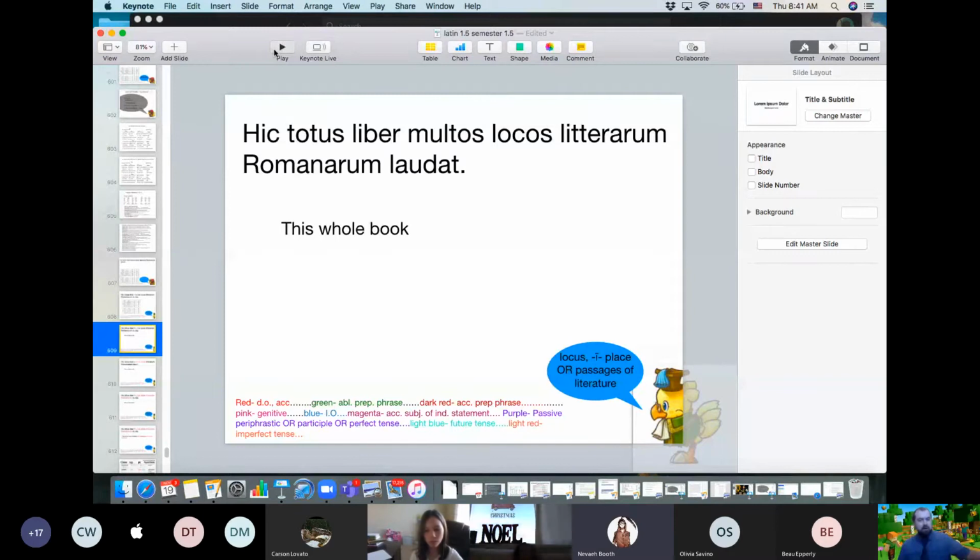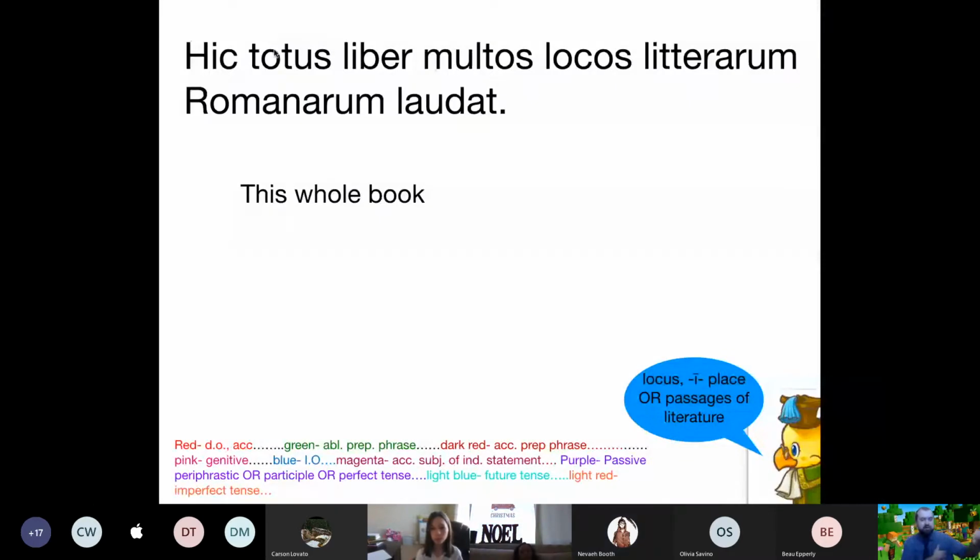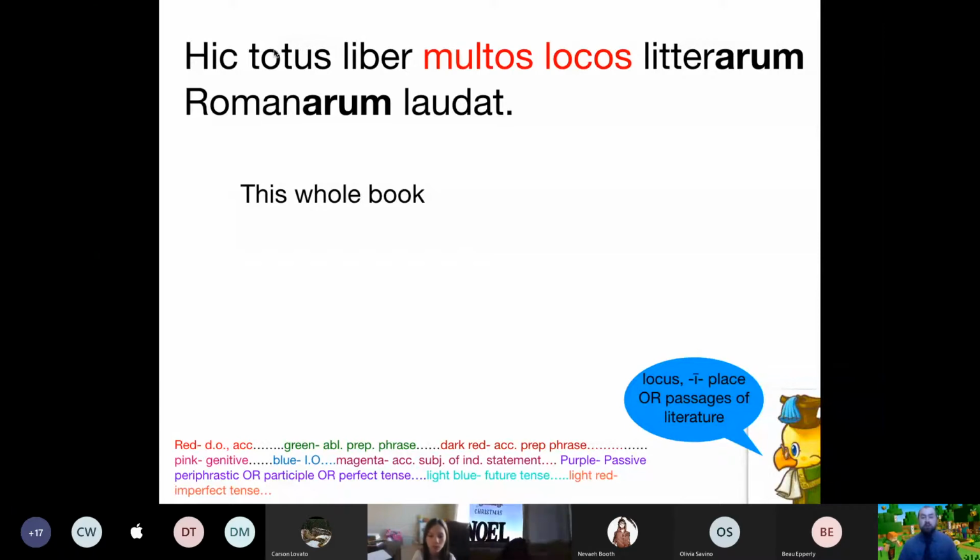Genitive? Not genitive. There is a genitive in the sentence or two. Oh, accusative. Yes, right? That's our direct object, so we're not ready for it right off the bat. We need a verb between our subject, which is this whole book, and multos locos. And that verb is laudat, which is just good old present tense. So this whole book praises, and it would normally be like many places, but here it's going to be many passages. And then I just gave it away, but what case are literarum Romanorum?